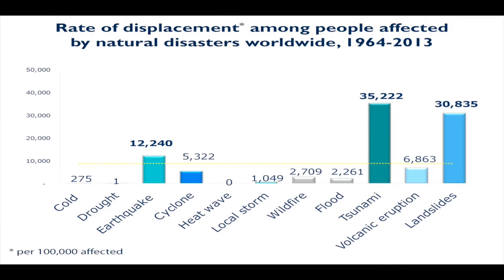But we have to take a second thought when we're talking about a high injury rate for these other 2 types of weather-related disasters. Now let's talk about that rate of displacement. Once again, the number of people displaced per 100,000 people affected. And we can see, of course, that tsunamis also have the highest in this regard. Landslides number 2, and then third, earthquakes.